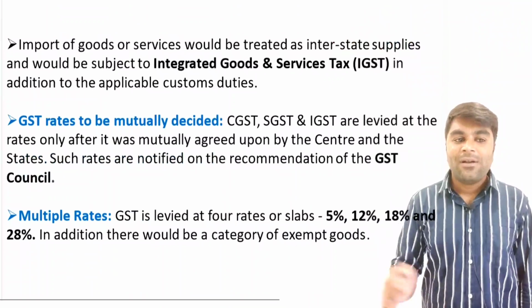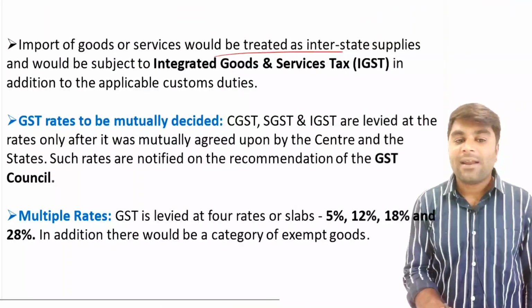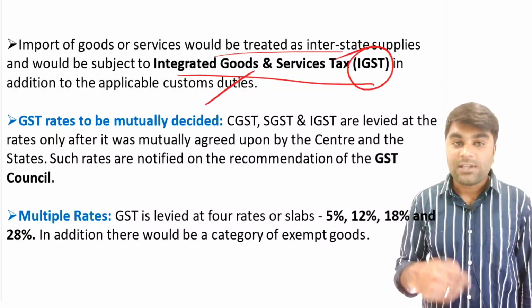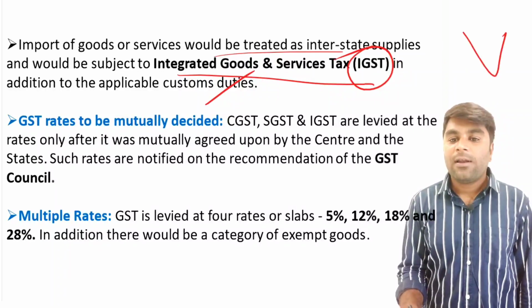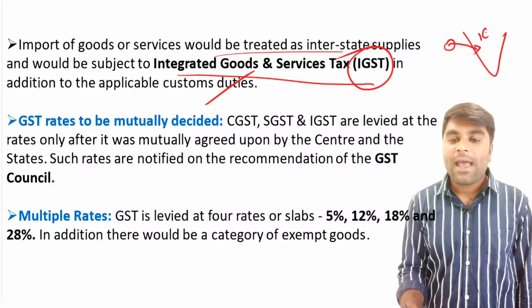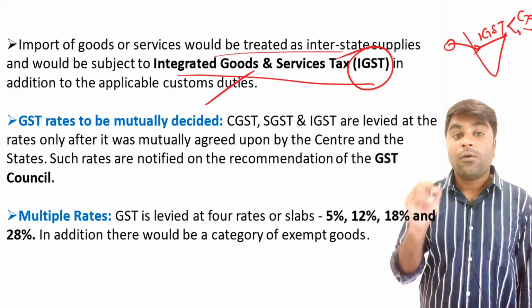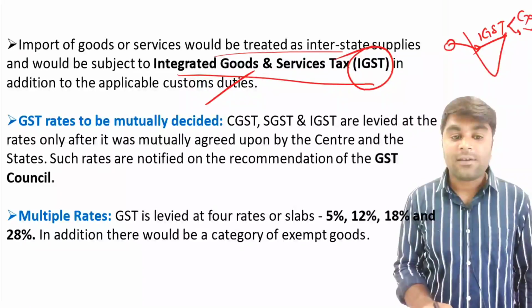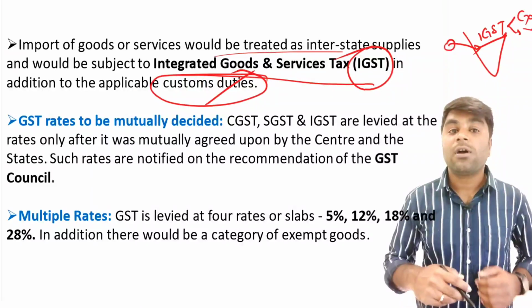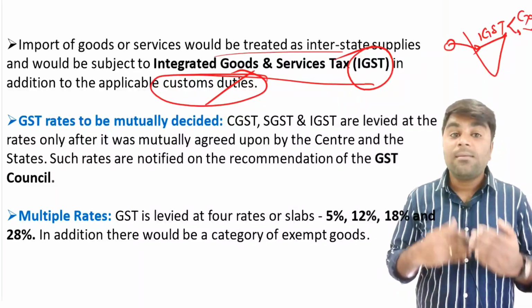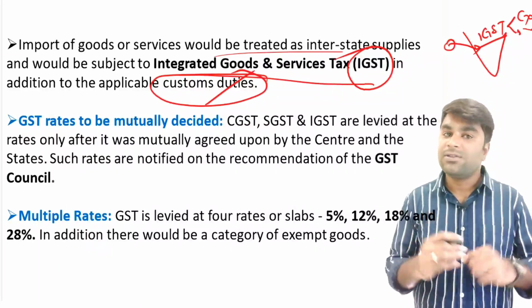Next. Import of goods and services is treated as IGST in the GST regime. Say, for example, if this good is being imported from any other country to India, the tax which is levied on it is IGST, which is nothing but CGST plus SGST. Now you need to remember, apart from IGST, the customs duties imposed on goods and services at the international borders are still continued. They are not subsumed into the GST.